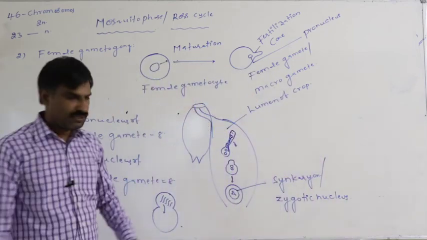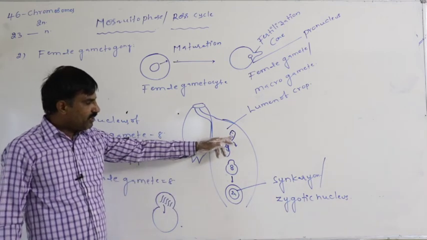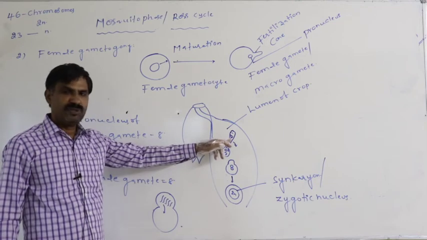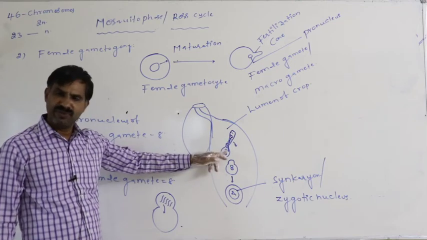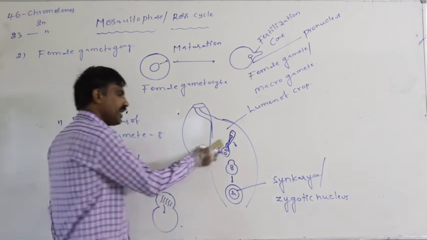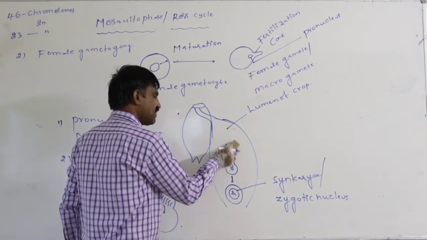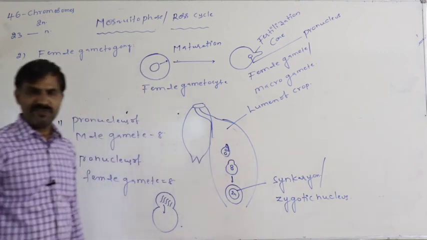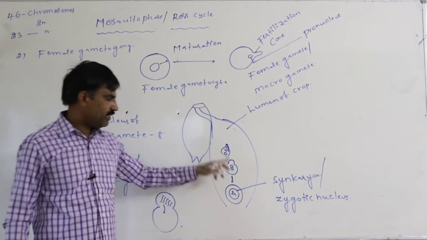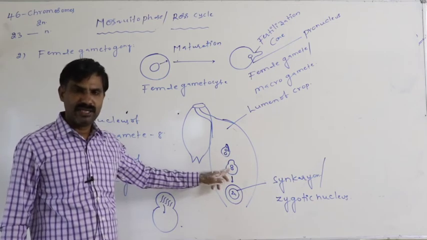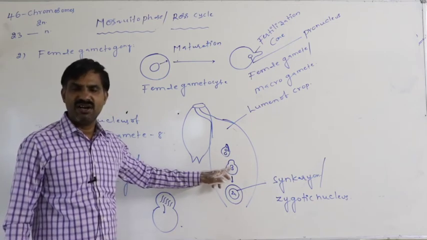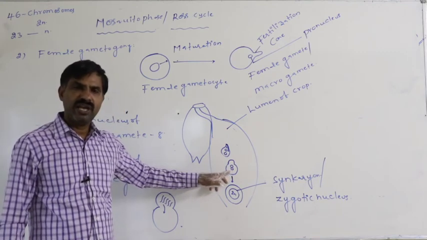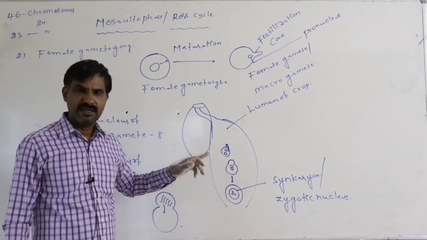Finally, what I am saying here is that whenever the pronucleus and cytoplasm of the male gamete move into the female gamete, the male gamete gets separated from the female gamete. Later, inside the female gamete, the pronucleus of the male gamete is fused with the female pronucleus.